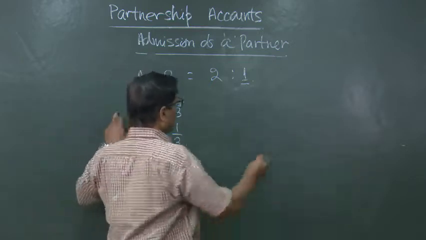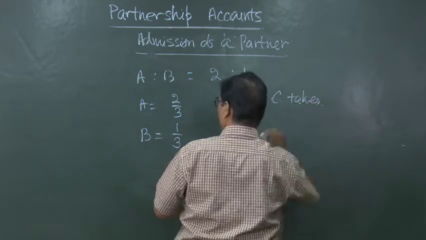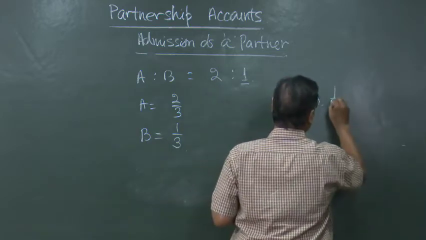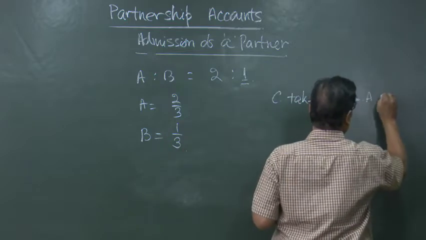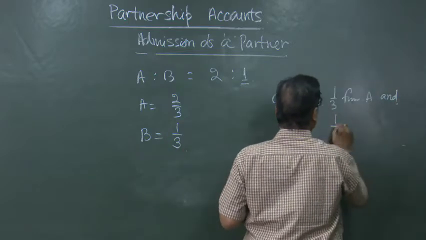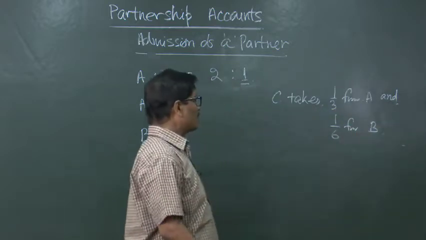Suppose C takes 1/3 from A and 1/6 from B. Then what will be the new ratio?